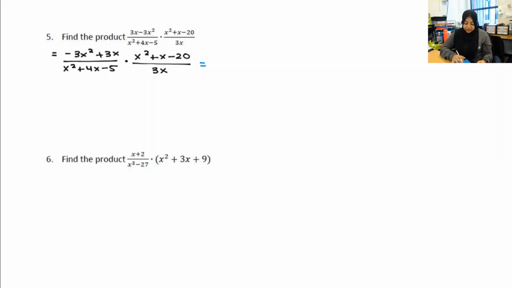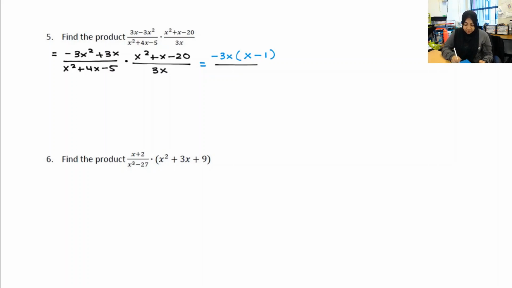It's clear they have x and 3 in common, but notice that the leading coefficient is negative, and whenever the leading coefficient is negative, you always want to factor out a negative. So I have negative 3x, and that leaves me with negative 3x squared. When I factor out a negative 3x, that just leaves me with x. And factoring negative 3x out of a positive 3x leaves me with a negative 1.